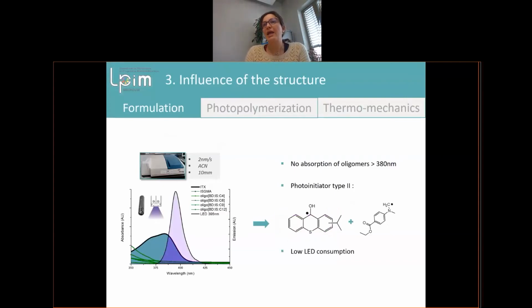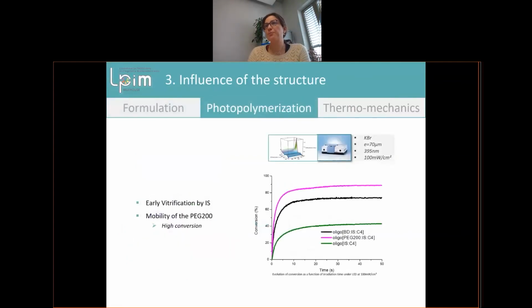Okay, and the LED we use emits at 395 nanometers. So it's good because the photoinitiator will absorb, and none of our oligomers will absorb. So we can have a reaction.